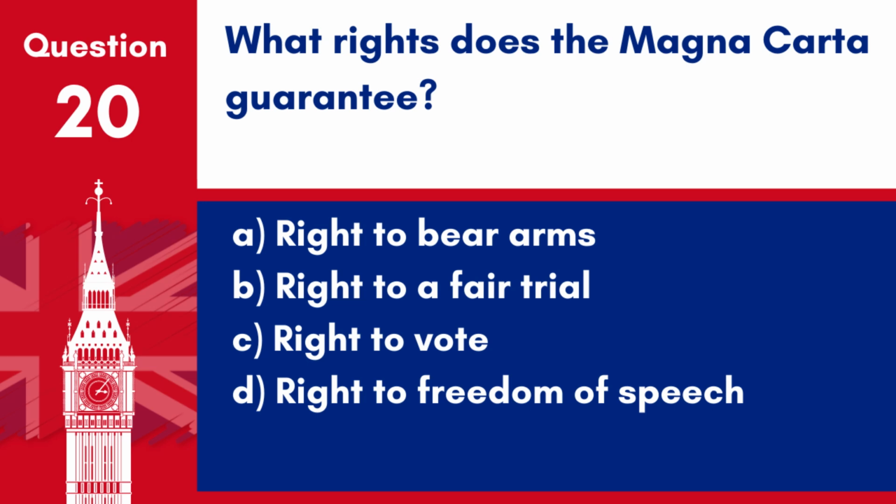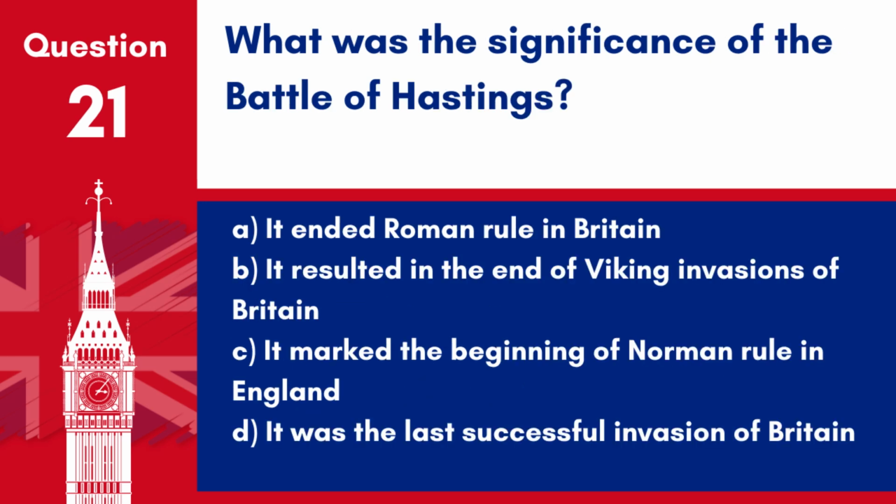Answer B. Right to a fair trial. The Magna Carta, signed in 1215, is famed for establishing the principle that everyone, including the king, is subject to the law and guarantees the right to a fair trial. Question 21. What was the significance of the Battle of Hastings?